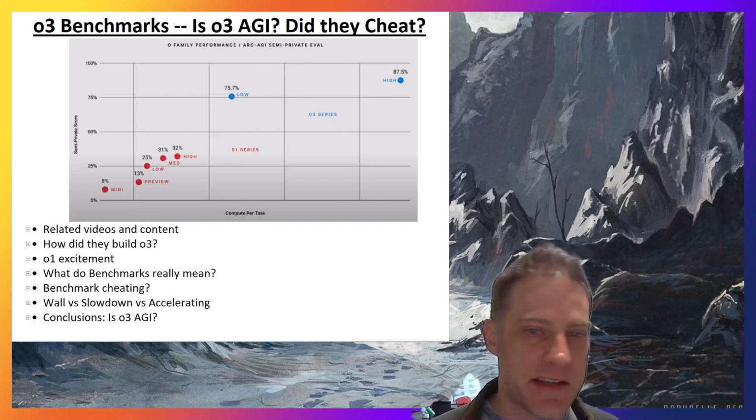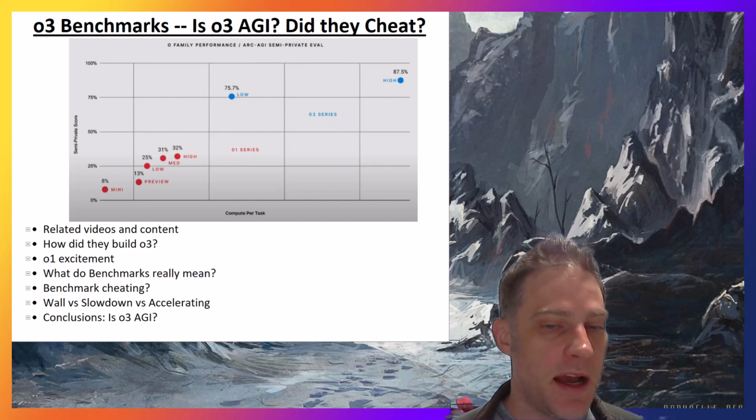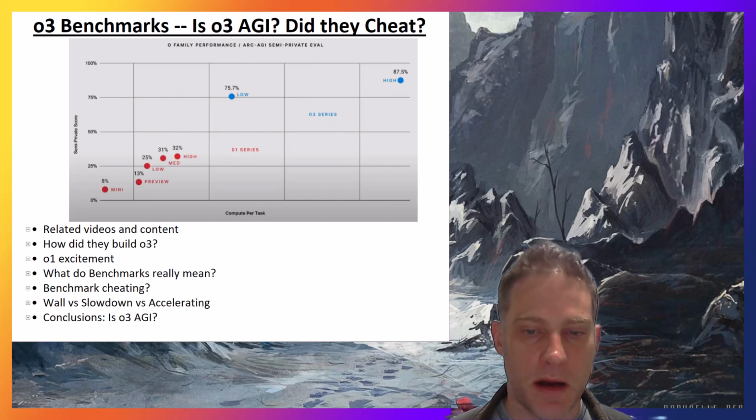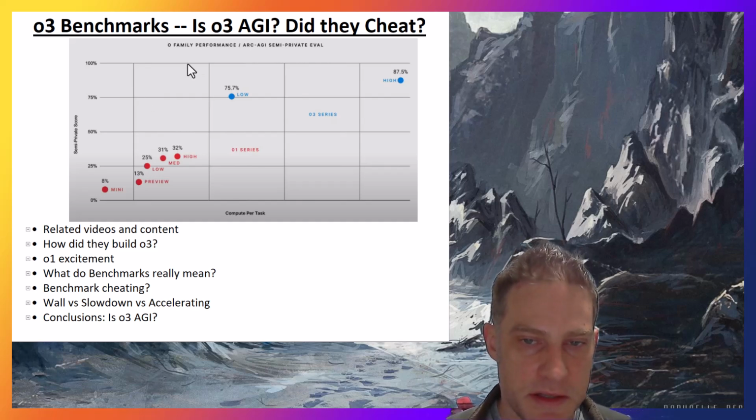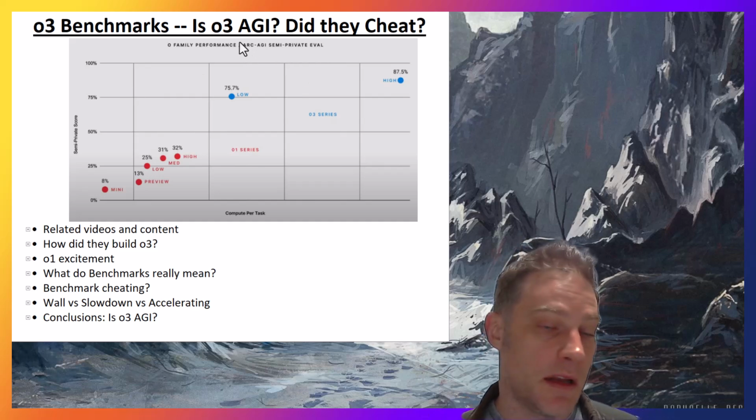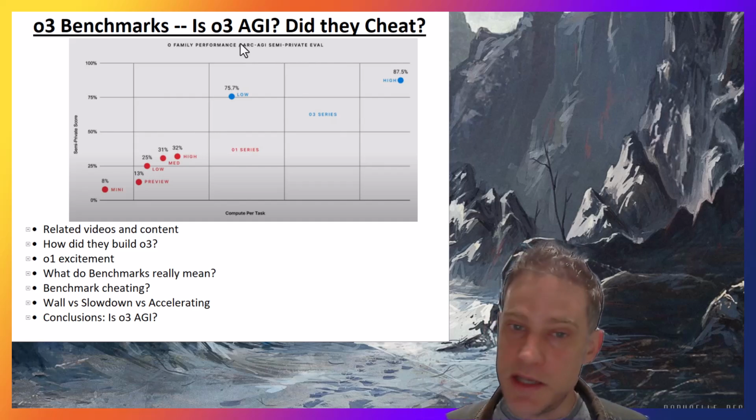So on the last day of shipments, OpenAI announced their O3 model and some of the benchmarks that they've gotten. We haven't had a chance to actually test it yet, but this is the one that I think has gotten a lot of people really excited, and some people even claiming AGI is here.